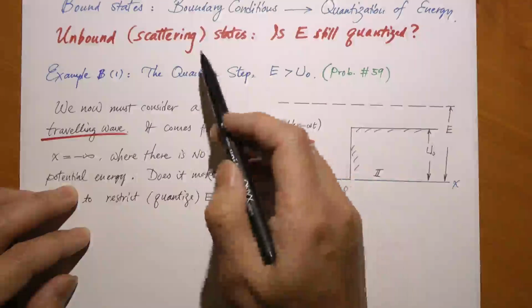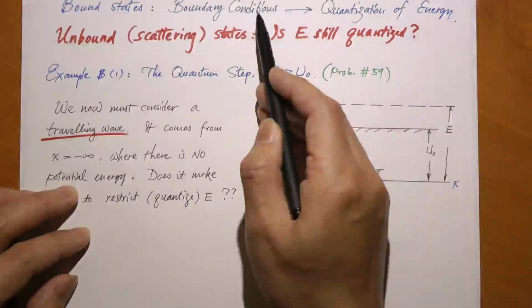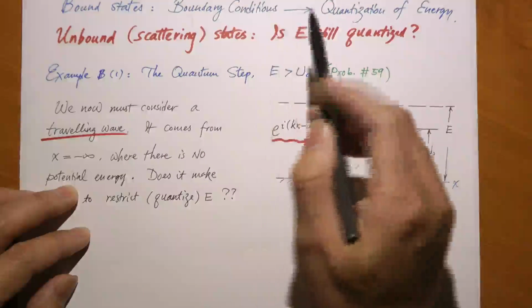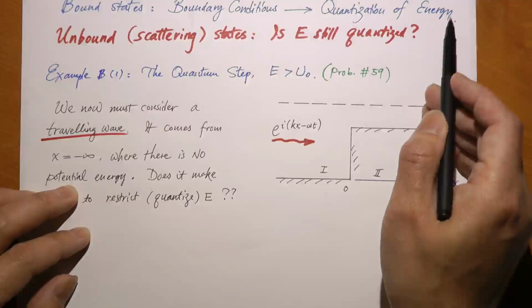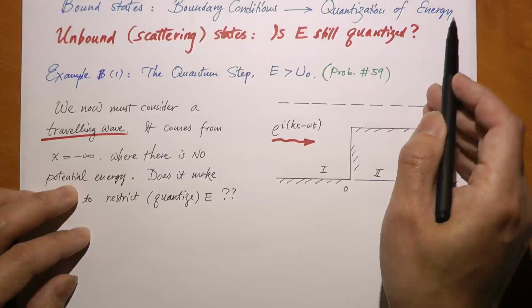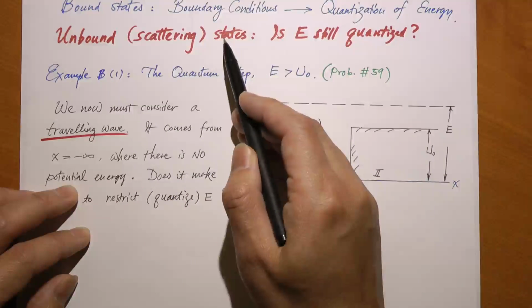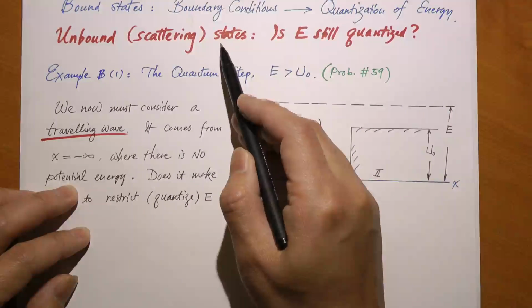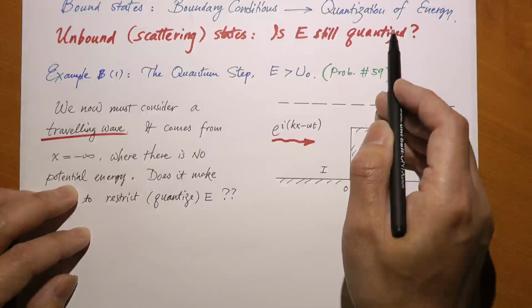it is no longer bound. Now in the case of bound state, we learned that when we apply the right boundary conditions, we arrive at the quantization of energy. So the quantization of energy was the result of satisfying boundary conditions. So what about the unbound state? Do we still apply the same boundary condition to get the quantization of energy? Well, let's take a look.